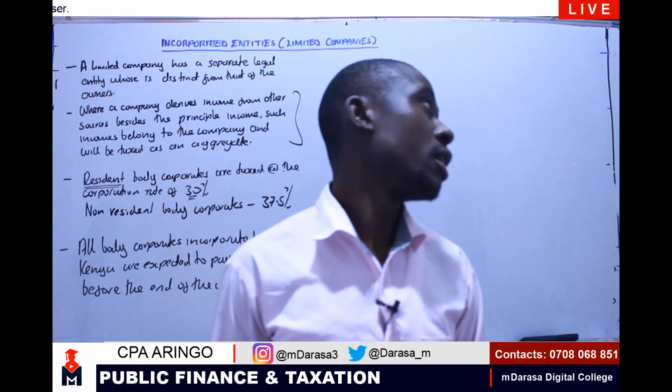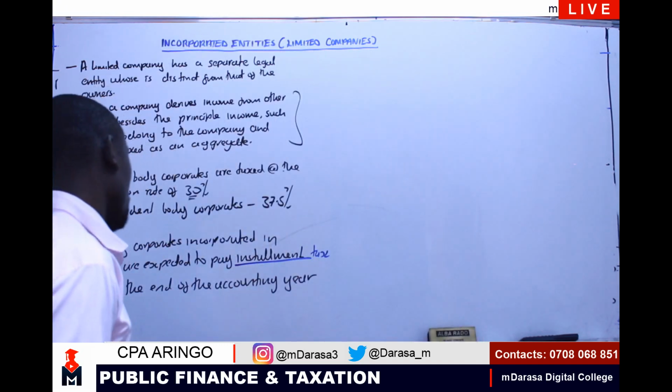How are we going to determine this installment tax that you're saying we are expected to pay, being an incorporated company in Kenya?